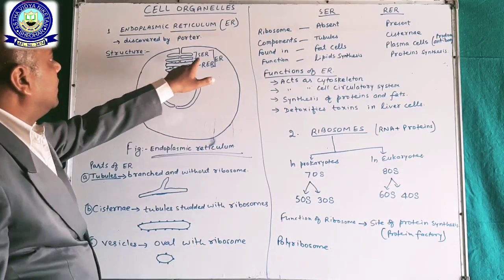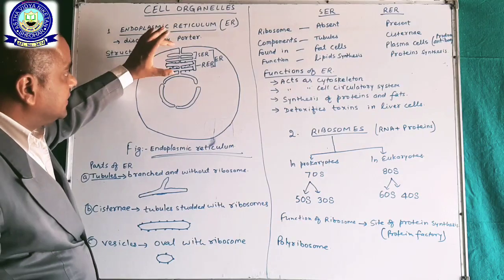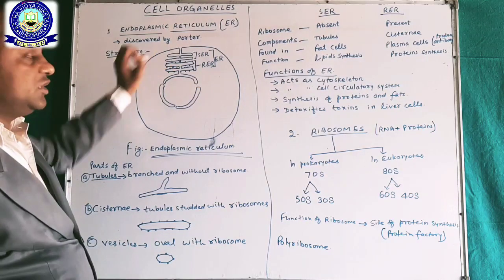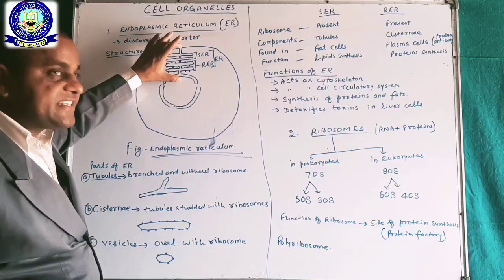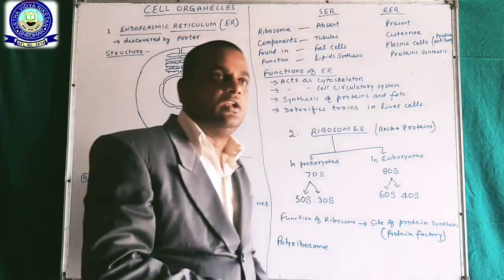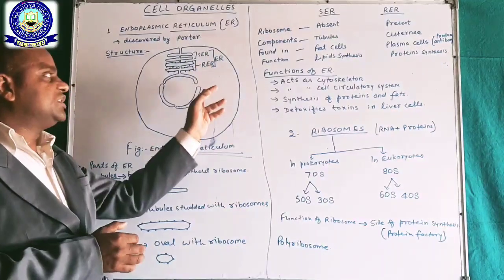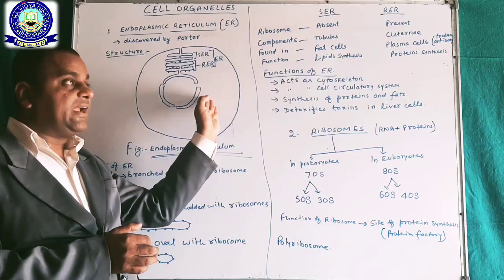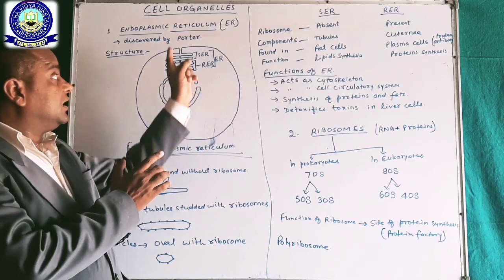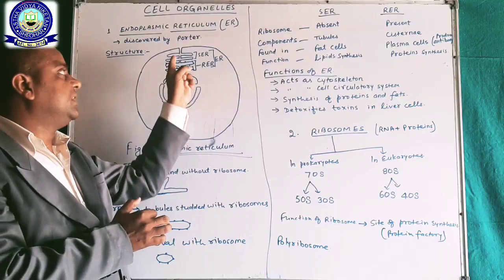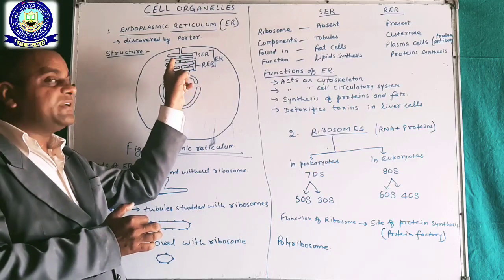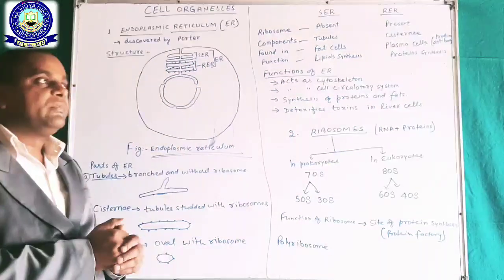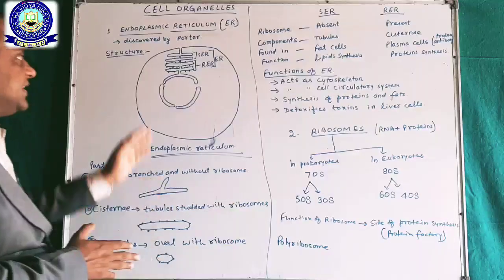Okay, another function is most important. This makes the connection with another cell. Whatever cells require, they take from outside, and that helps endoplasmic reticulum to take molecules inside.